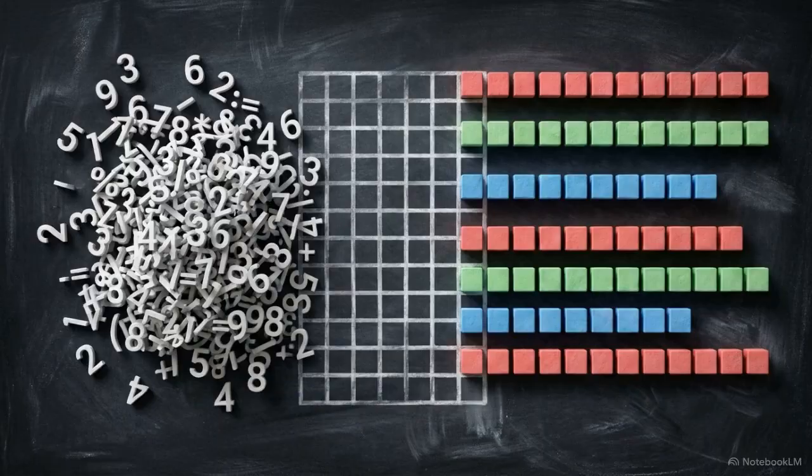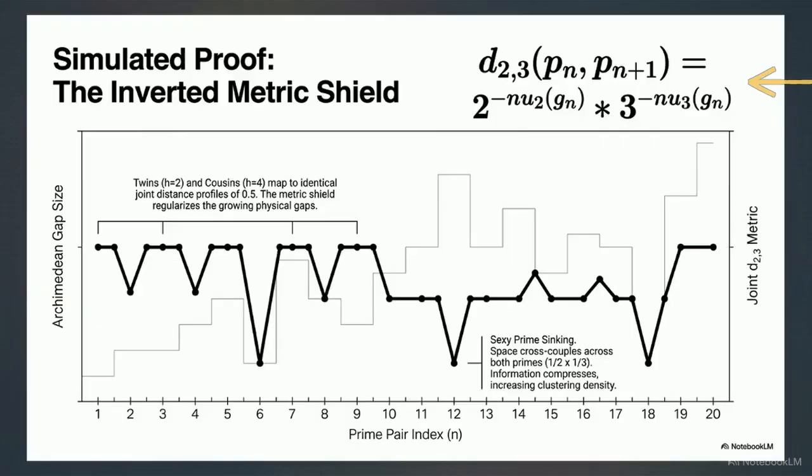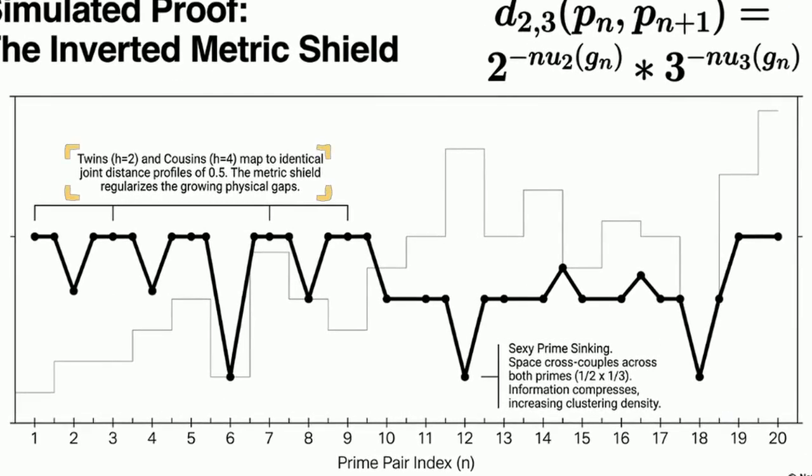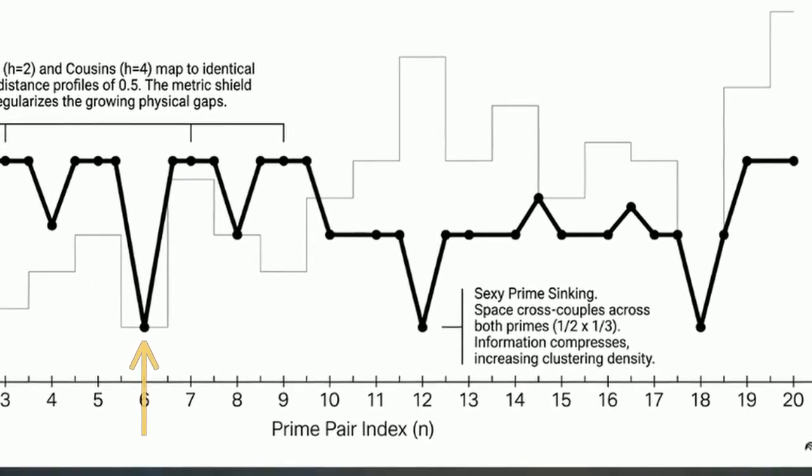This chart compares Archimedean gaps against the joint 2,3 adelic distance metric. While Archimedean gaps grow irregularly, the joint metric acts as a regularizing inversion shield. Notice the localized minimum at gaps of 6. Space cross-couples across both primes simultaneously, compressing into a tighter 0.1667 distance.